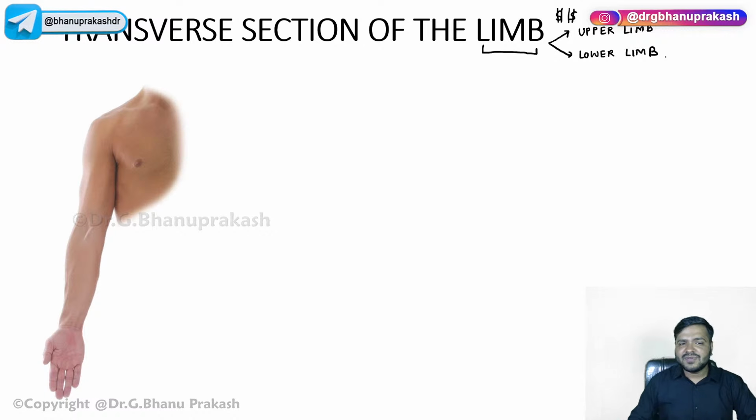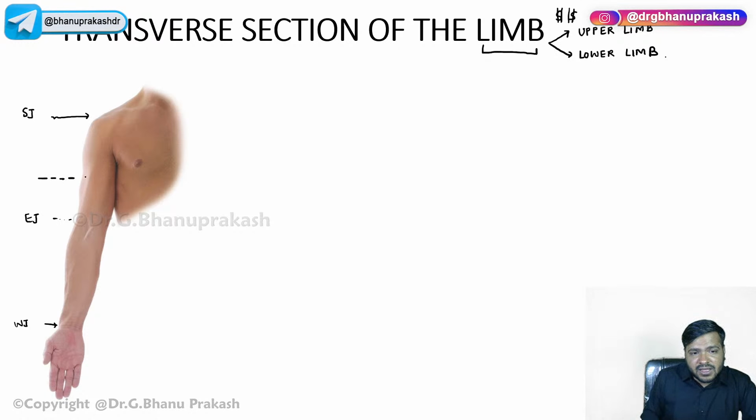So we have the upper limb and the lower limb. I have taken this upper limb part, and you already know that this is the shoulder joint over here. Next is the elbow joint, and over here we have the wrist joint. Now when I say transverse, transverse means a cut. I'm cutting this particular region like this, guys. It is called the transverse cut.